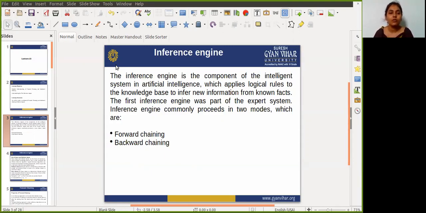Horn clauses and definite clauses are forms of sentences which enable a knowledge base to use a more restricted and efficient inference algorithm. Logical inference algorithms use forward and backward chaining approaches, which require the knowledge base in the form of first order definite clauses. Now the point is, what is a definite clause?